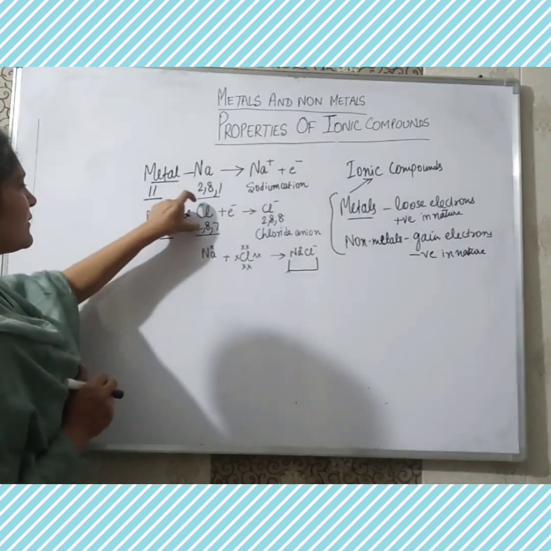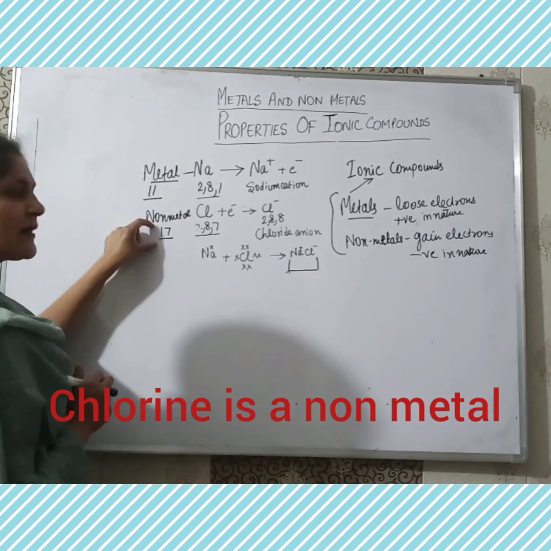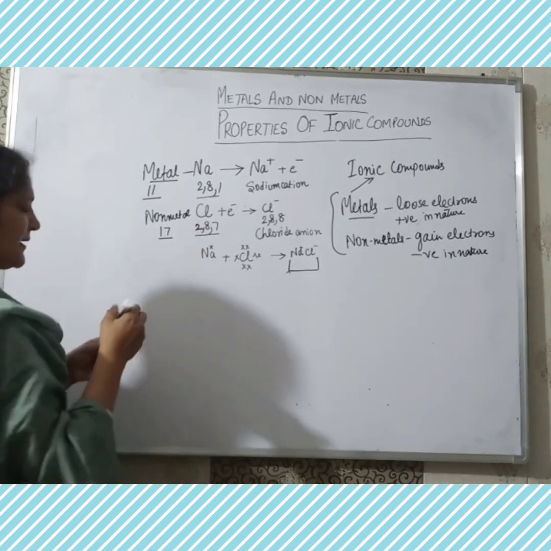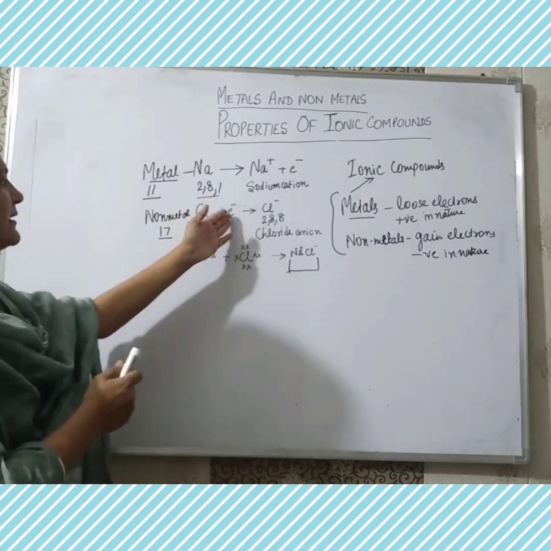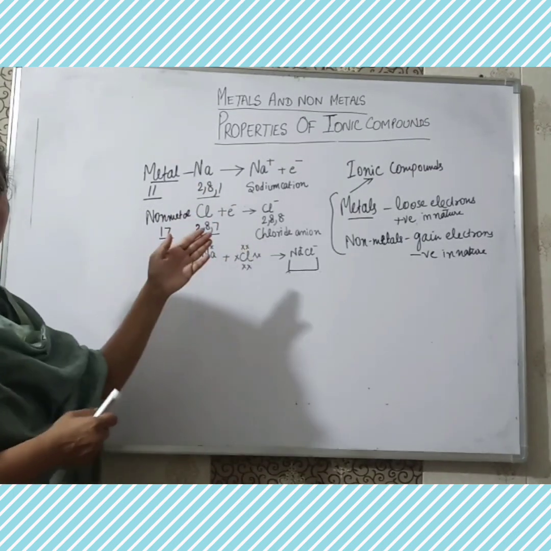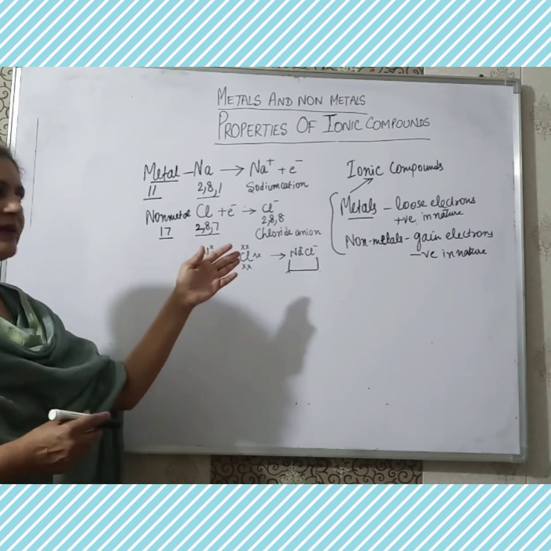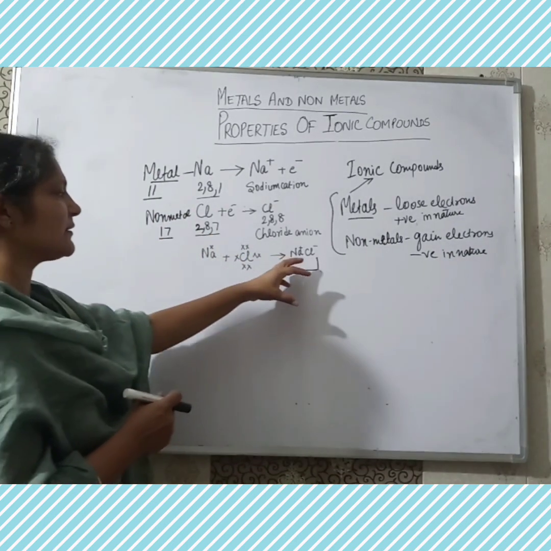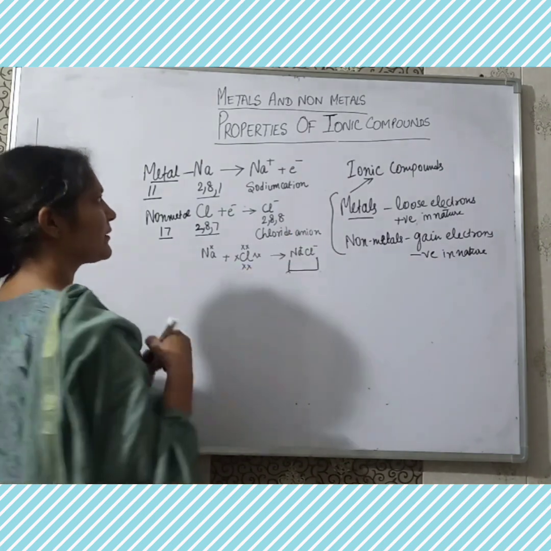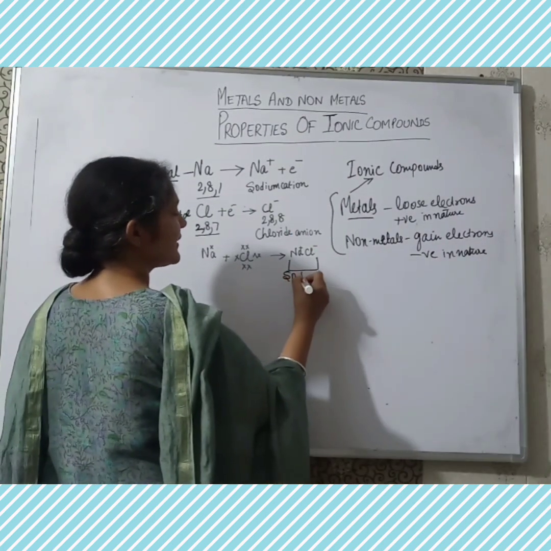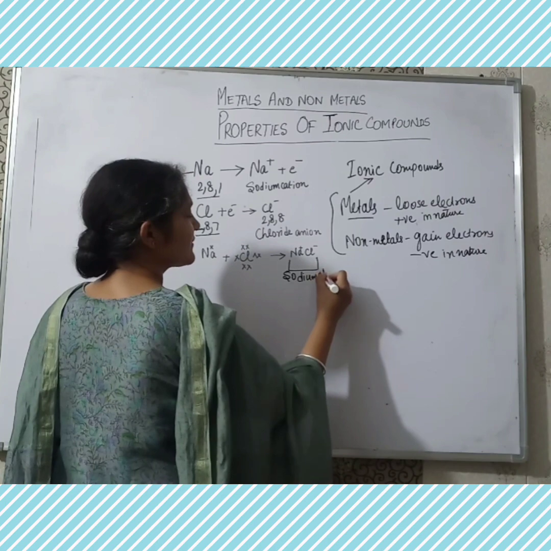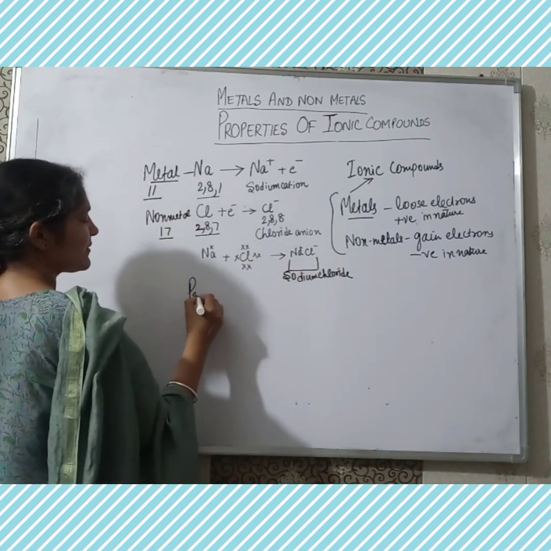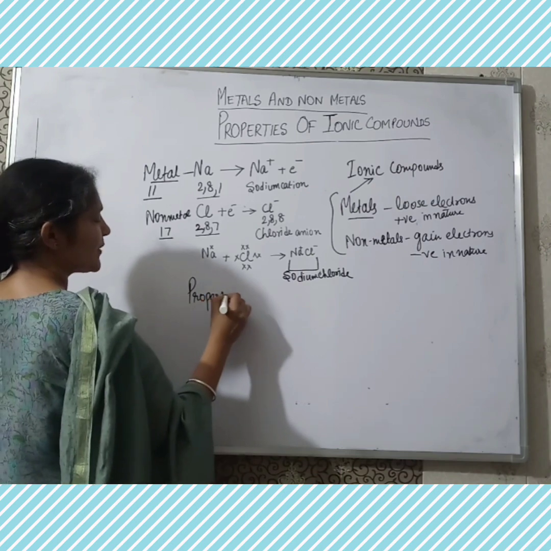And chlorine is a non-metal which has atomic number 17. Its configuration is 2, 8 and 7. It can easily gain 1 electron instead of losing 7 electrons. So sodium and chlorine combine with each other to form sodium chloride, which is an ionic compound. So we will now discuss the properties of ionic compounds.